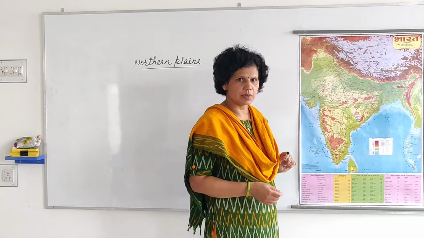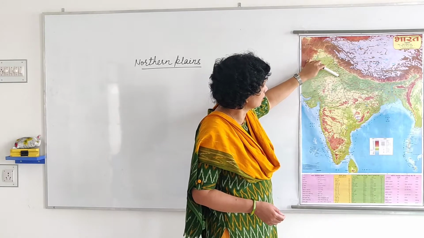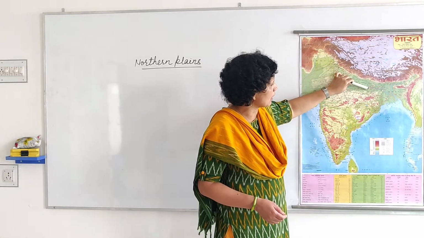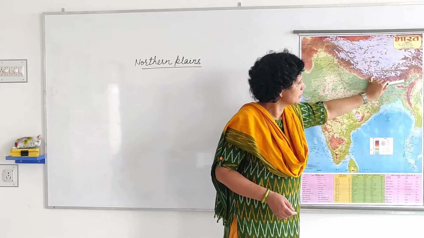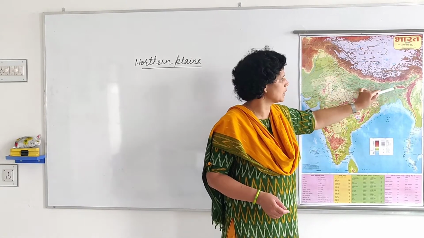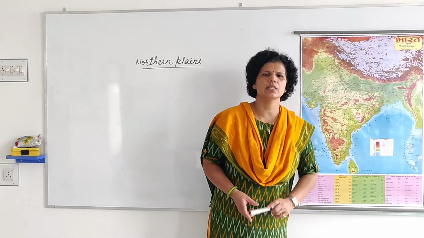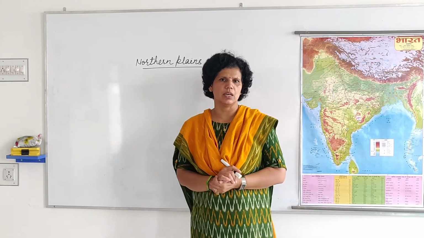These plains are present from here: Punjab, Haryana, then Uttar Pradesh, Bihar, Jharkhand, Assam, this northeast portion up to Arunachal Pradesh. So this area is known as the Northern Plain area.